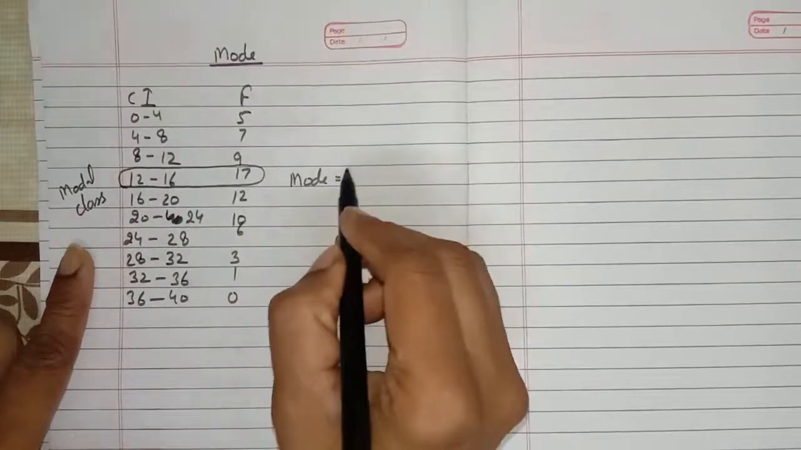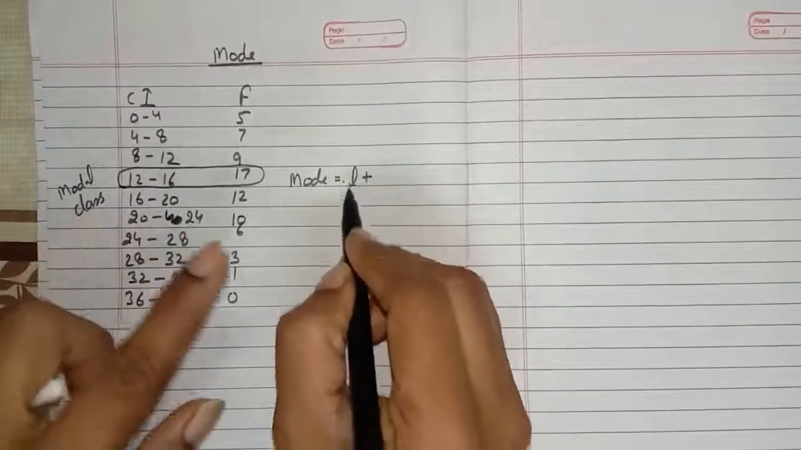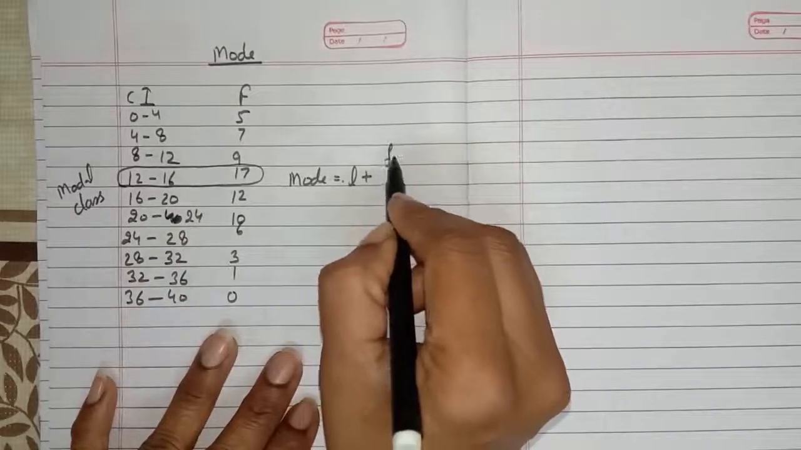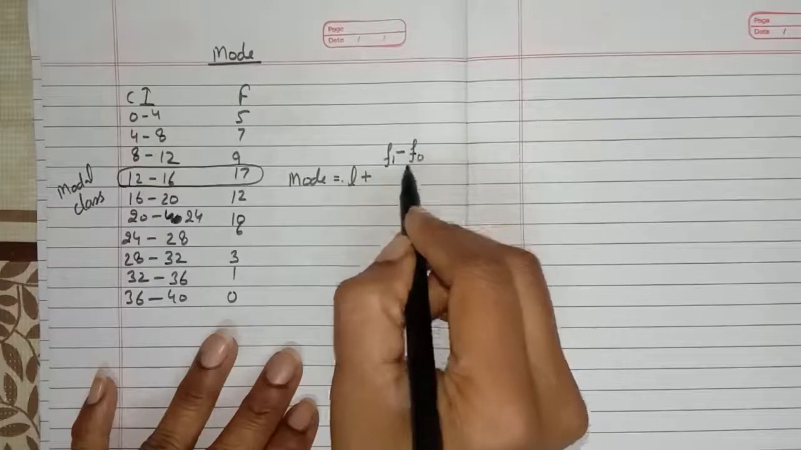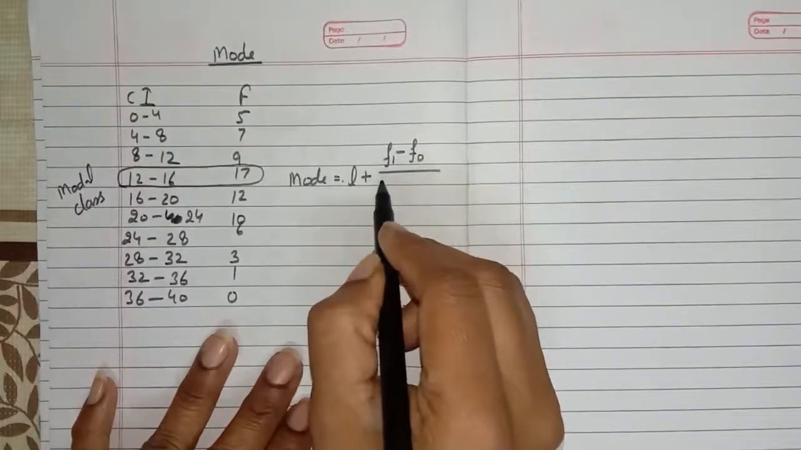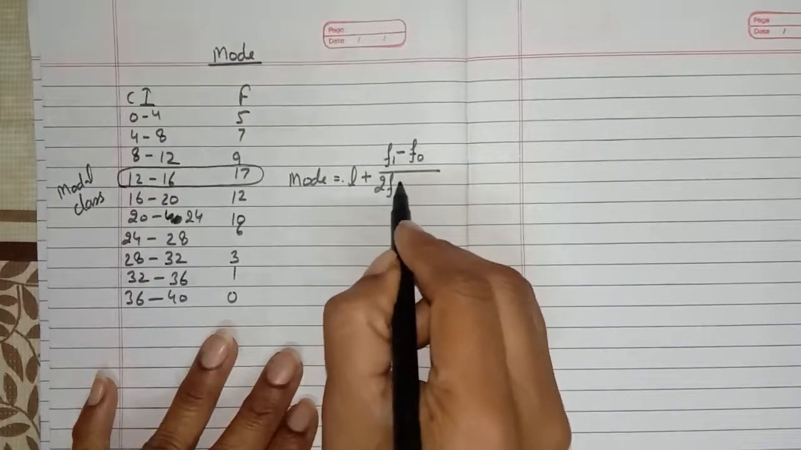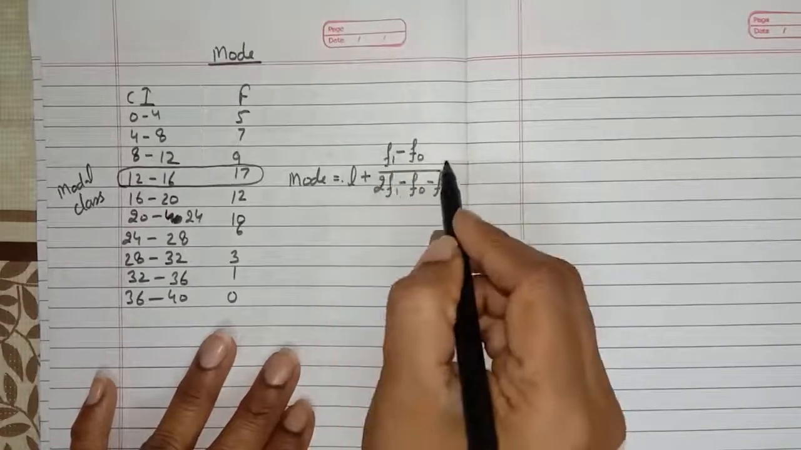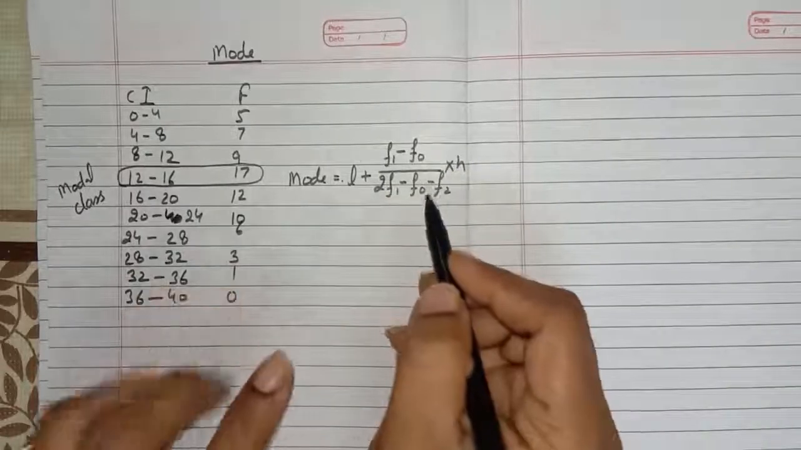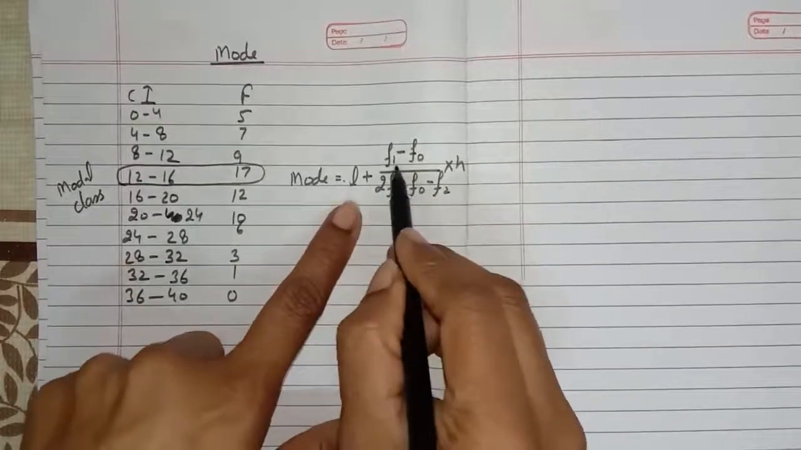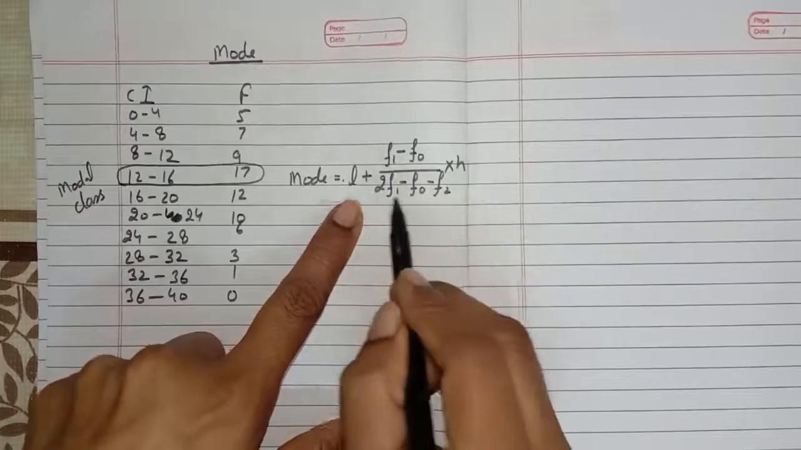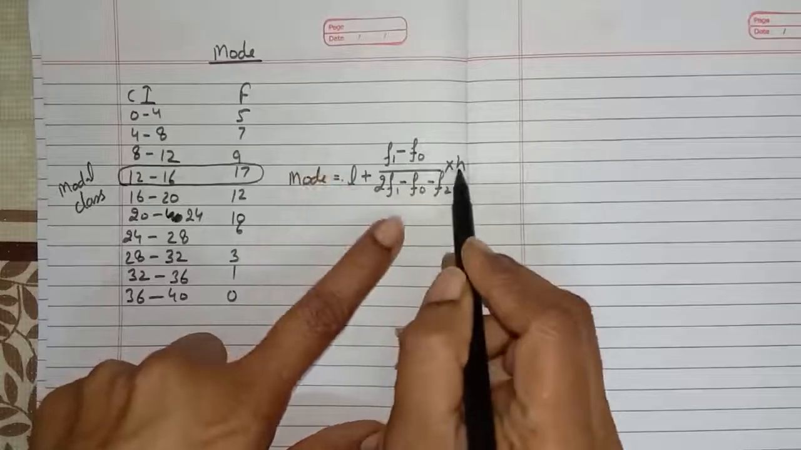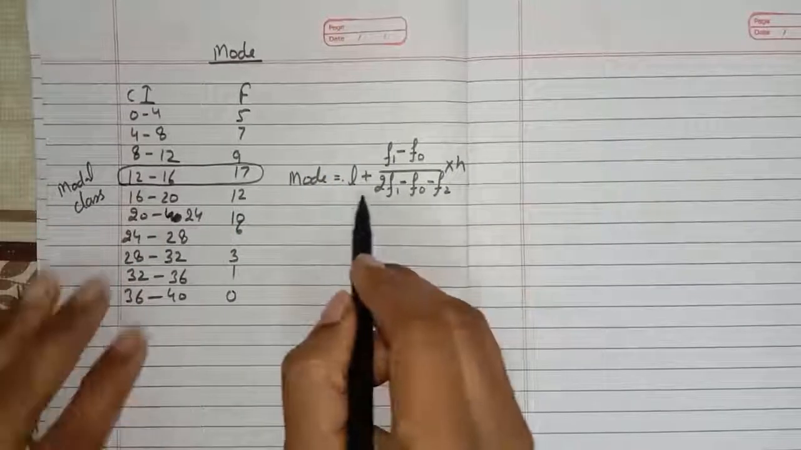The formula of mode is L plus, okay, I will explain what is the meaning of these signs. L plus (f1 minus f0) upon (2f1 minus f0 minus f2), into h. This is the method to learn the formula. L plus f1 minus f0 upon 2f1 minus f0 minus f2, and this whole is multiplied with the h. And first we should note what is the meaning of all these signs.